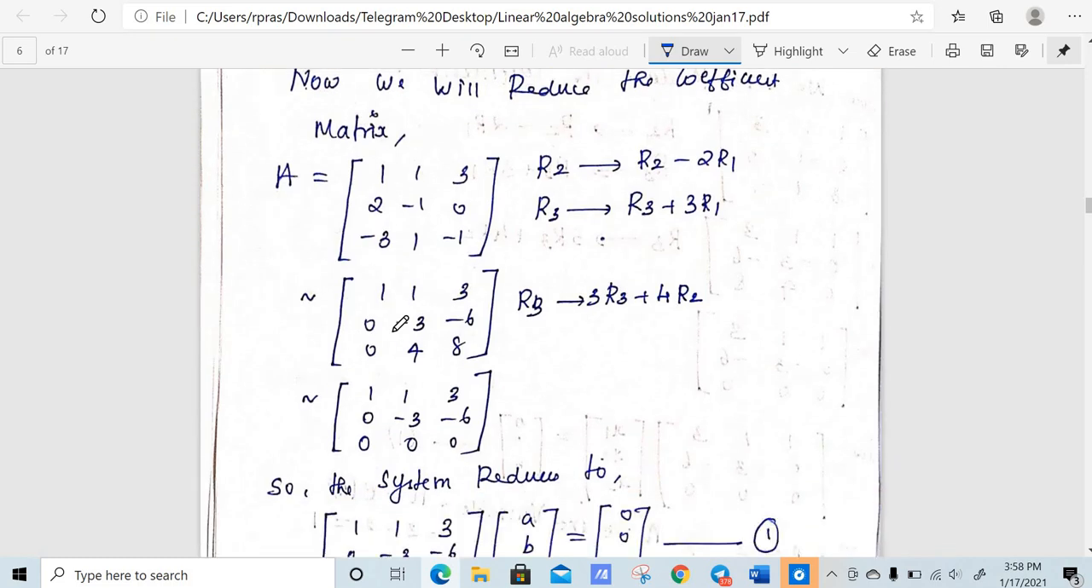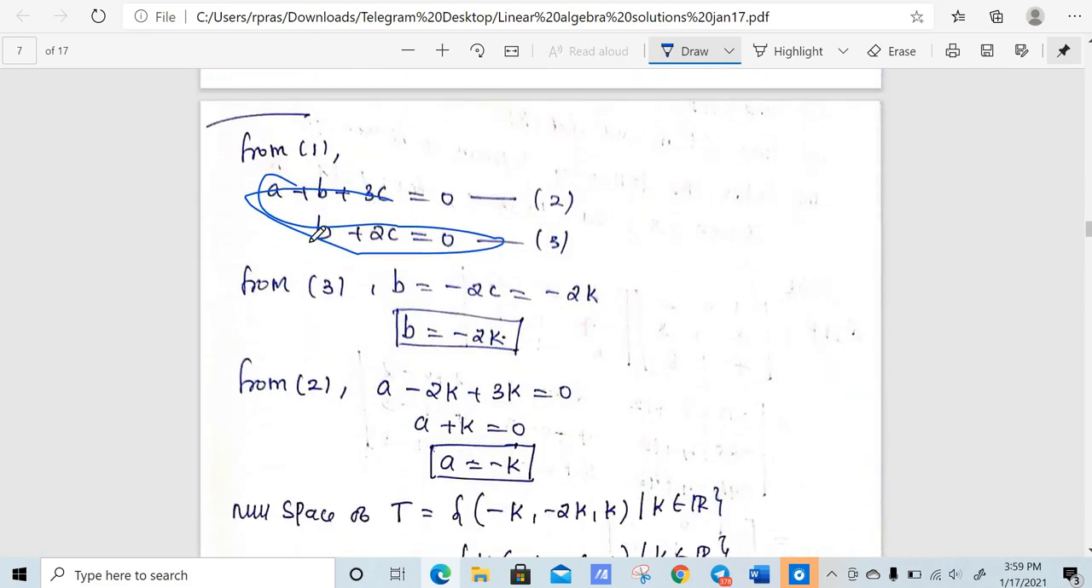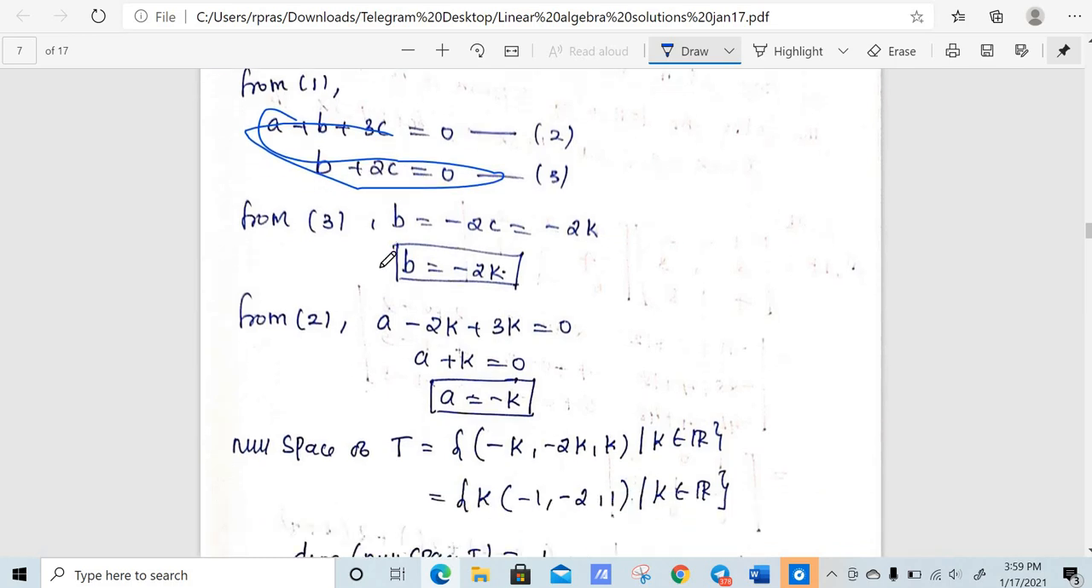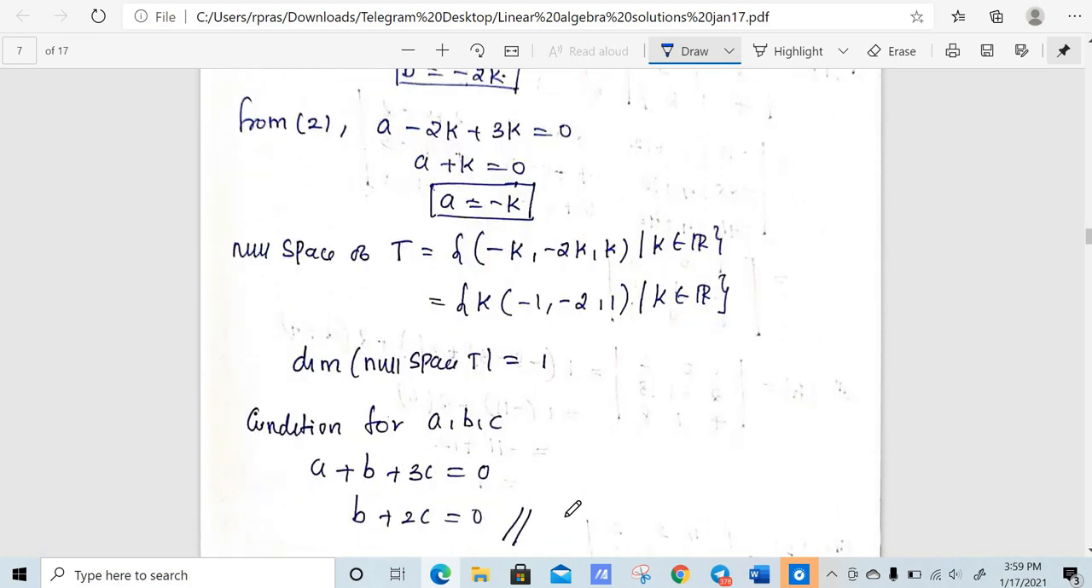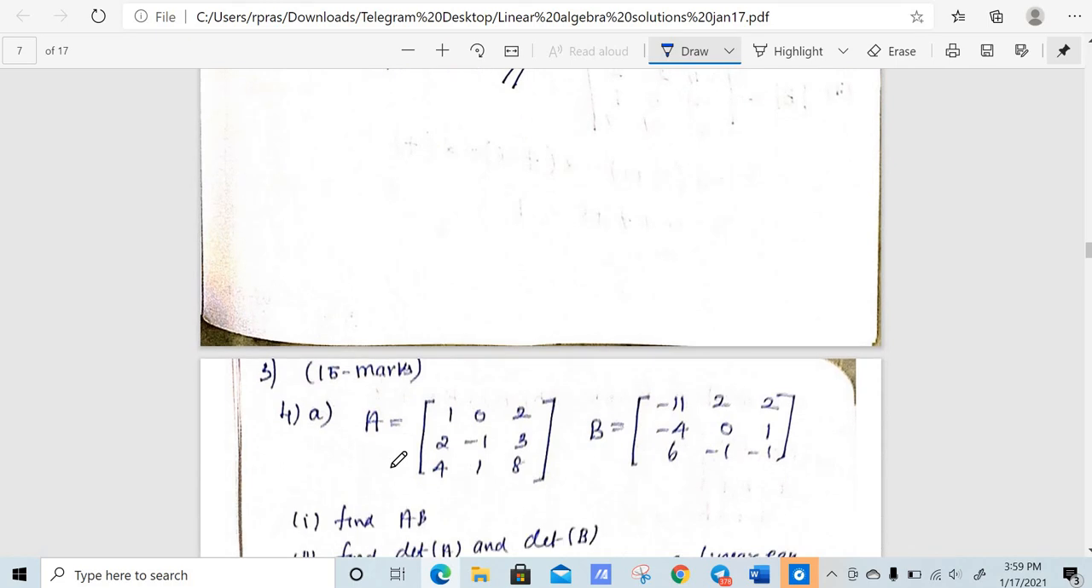Now you may wonder why I am solving this equation. From this itself the question is over. In order to find nullity, what I am doing is just finding the solution space, and the dimension of the solution space is nothing but nullity, right? So the dimension of the solution space is 1. That means nullity is 1, and the dimension of null space is called nullity. Nullity is 1, and the condition for A, B, C is A plus B plus 3C is equal to 0, B plus 2C is equal to 0.